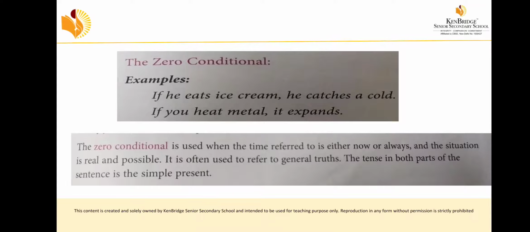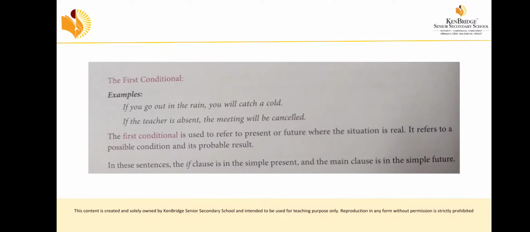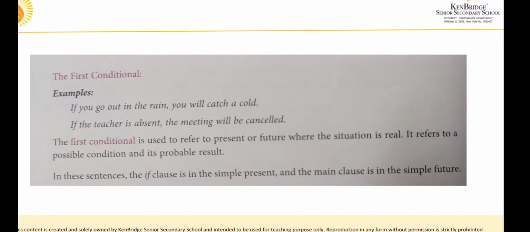Next sentence: if we heat metal, it expands. What is it? If we heat metal, it is a condition. What is the result? It will expand. So if it is a general truth, we have to write these sentences only in simple present. For zero conditionals, we have to use simple present in both parts. Now we are going to learn the first conditional.